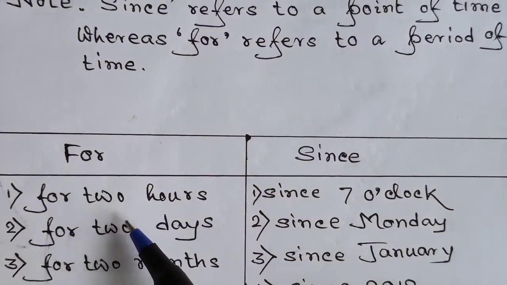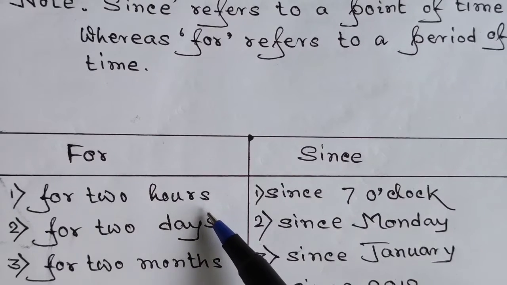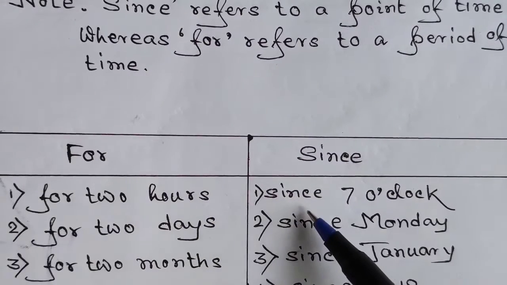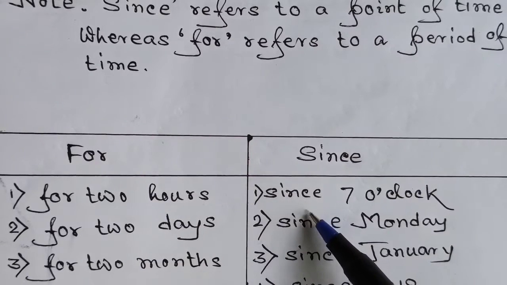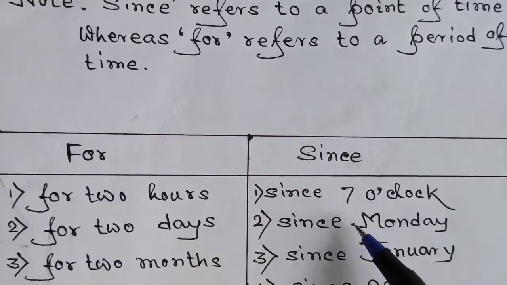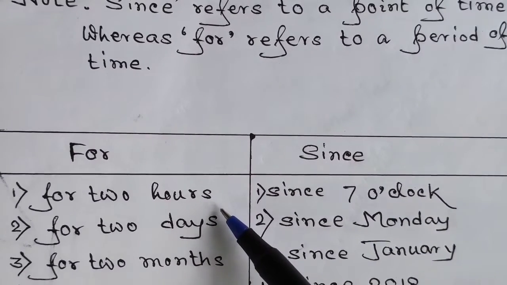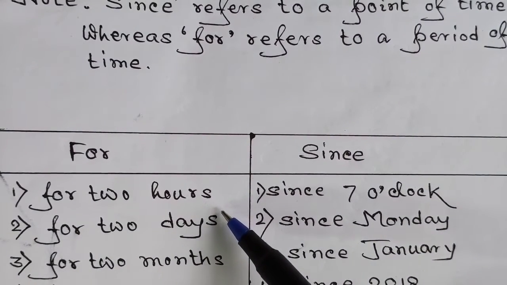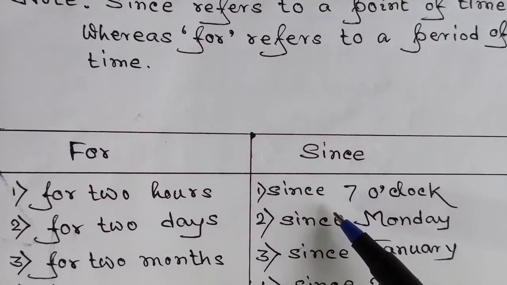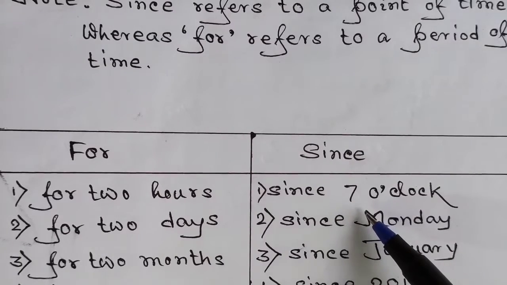The first one, for 2 hours. Here the time, or we can say here the hours, are not specific. Which 2 hours? We don't know. But here the hour has been specified. Here the hour is definite. Since 7 o'clock. We can take an example and say she has been reading for the last 2 hours. But which 2 hours? We don't know. But if we say she has been reading since 7 o'clock, the time has been specified. We can definitely say that this is the point of time.